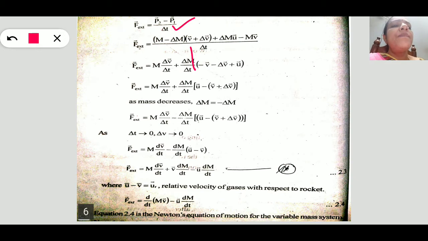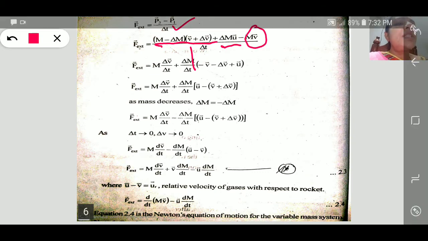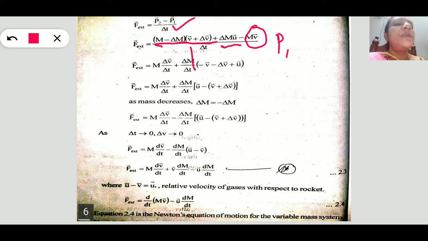P2 means m minus delta m into v plus delta v plus delta m into u, minus mv. This is P1. This is P1, the total is this P2. That is P2 minus P1 by delta t. So this is the external force.